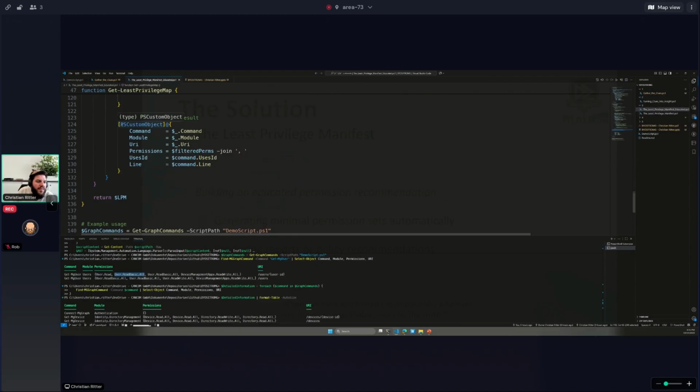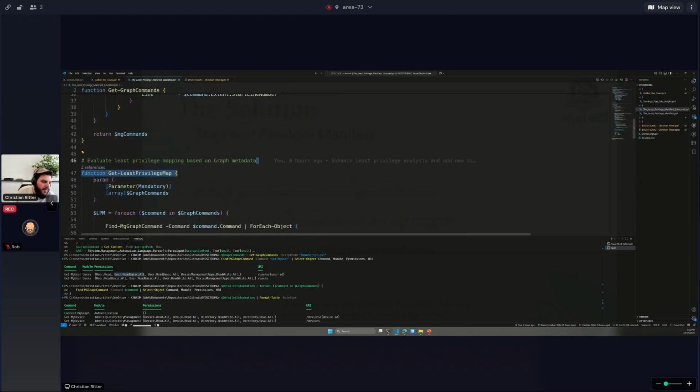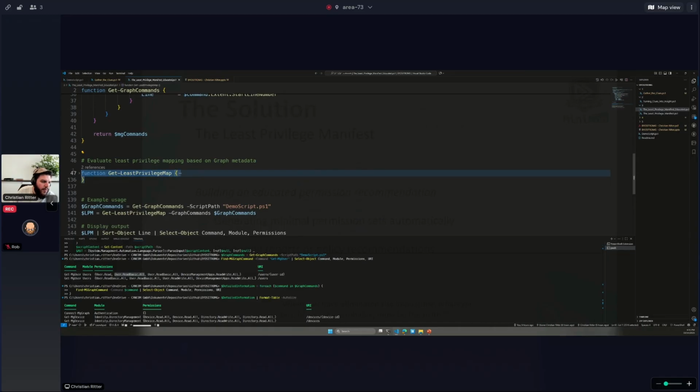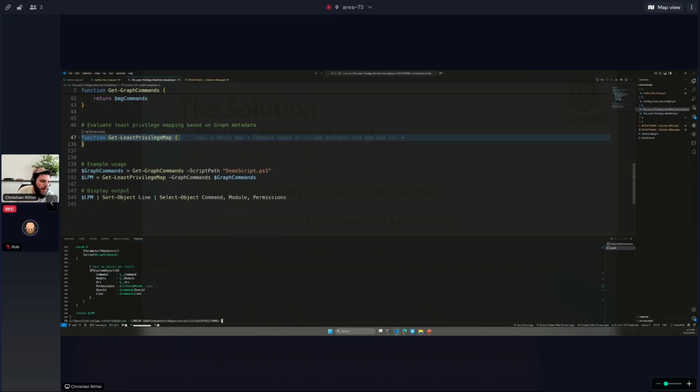Then I just create a PS custom object with the command, the module, the URI, the permissions that I filtered before, and just a user ID and the line number in case I have to look up if something was messed up. So the more information you have, the better it is. So as I said, this is the function. And let us just get a memory. And here's the example usage for the demo script.